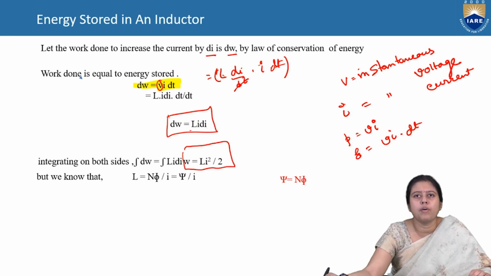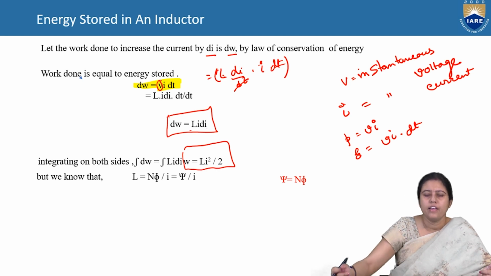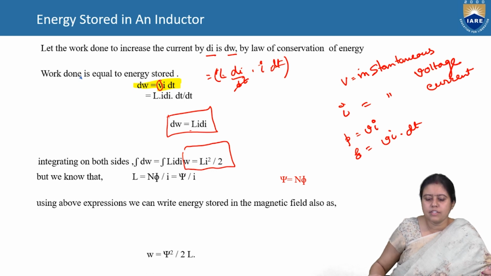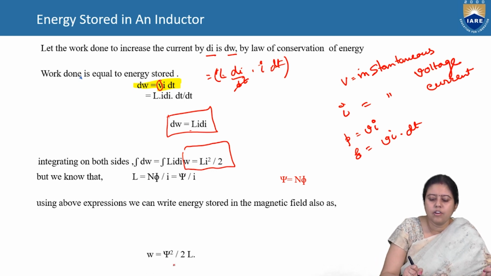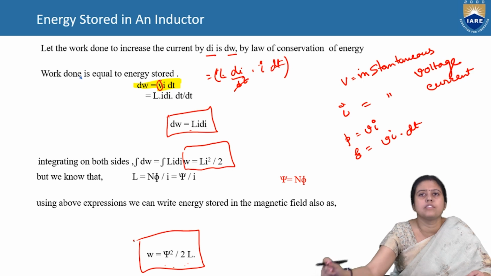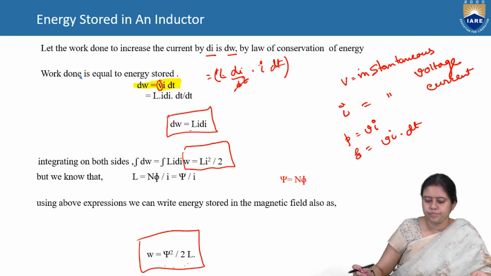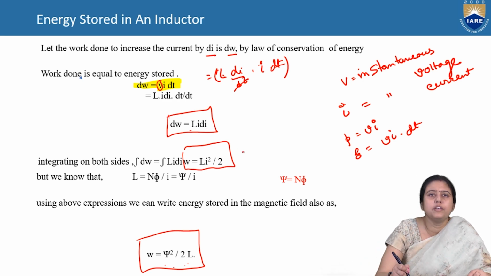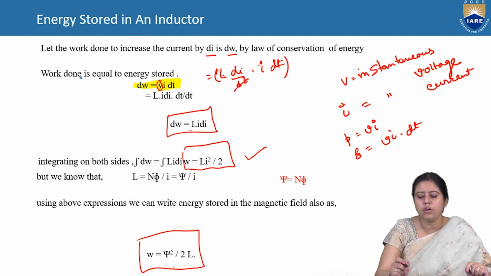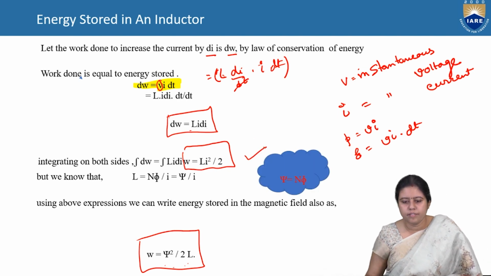Again, we know that inductance is equal to N phi by I. So we can also express the same thing by W is equal to psi square by 2L. This is another way to write the equation. But generally we write the work done is equal to half L i square.